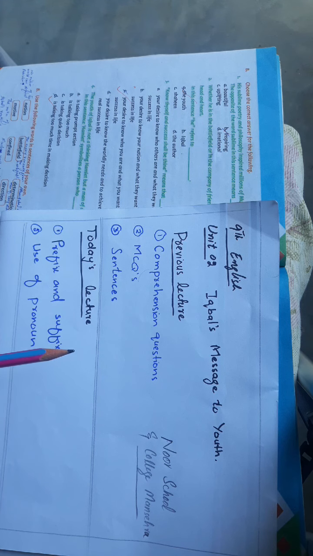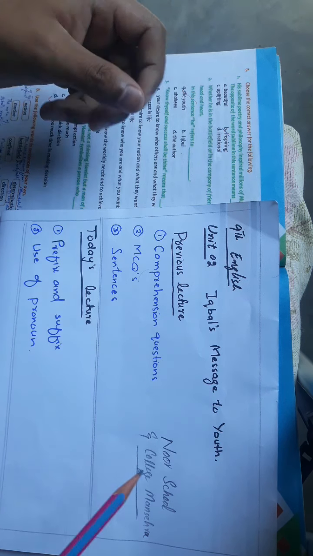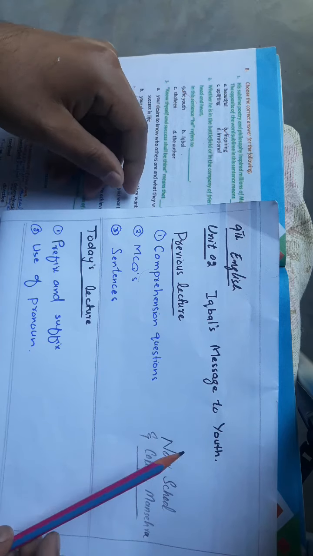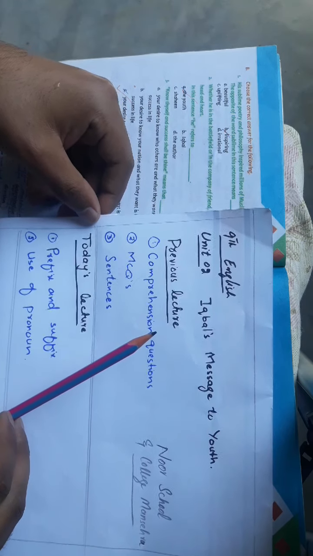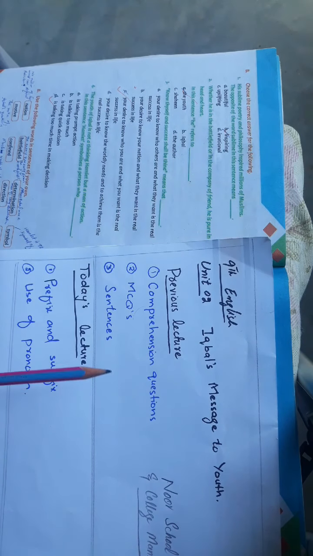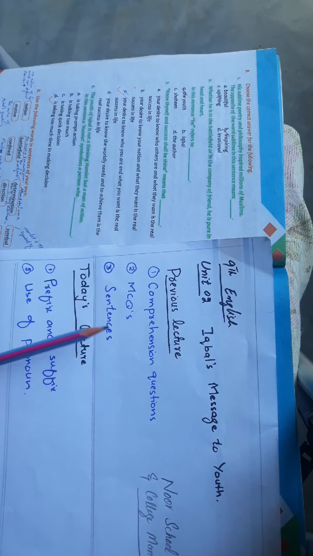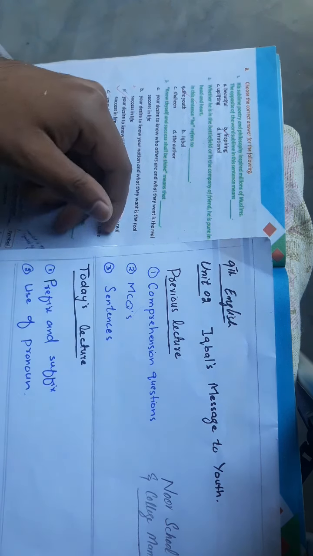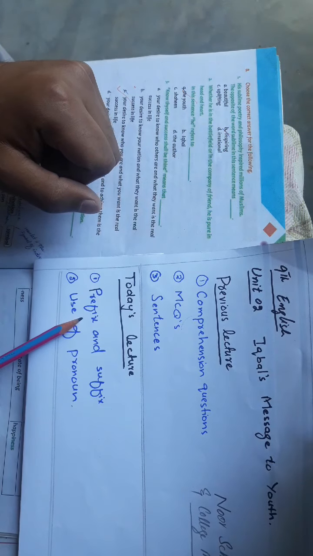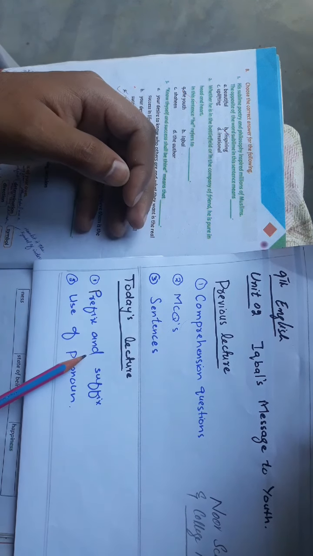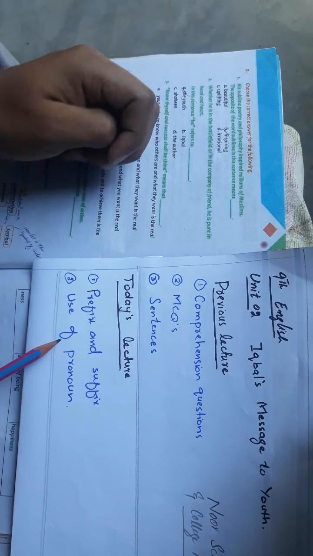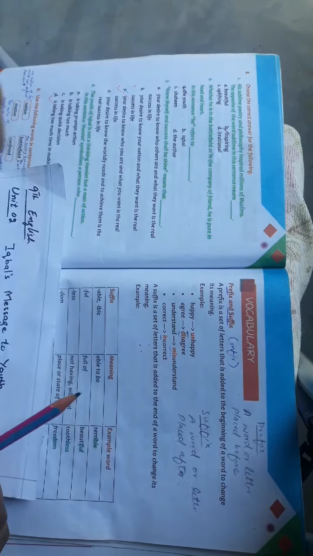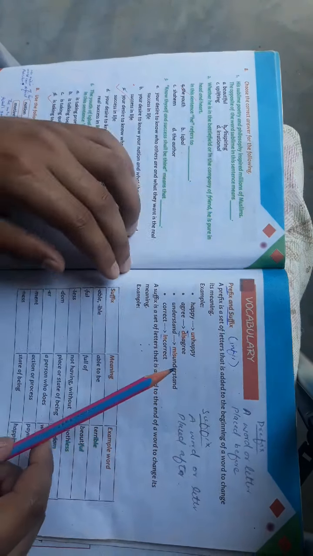Dear students, as you know, in the previous lecture we discussed the first part of the exercise of unit number 2, Iqbal's Message to Youth. We discussed comprehension questions, MCQs and sentences. Today we are going to discuss prefix and suffix, what they are, and the use of pronoun. Now we come to page number 18 of your book.